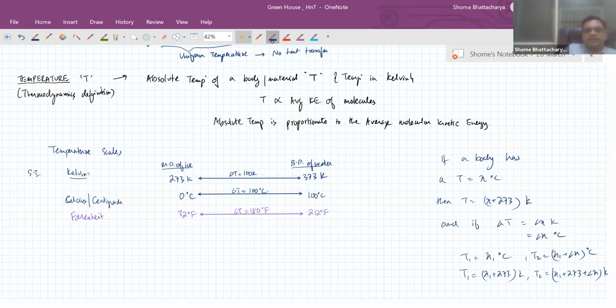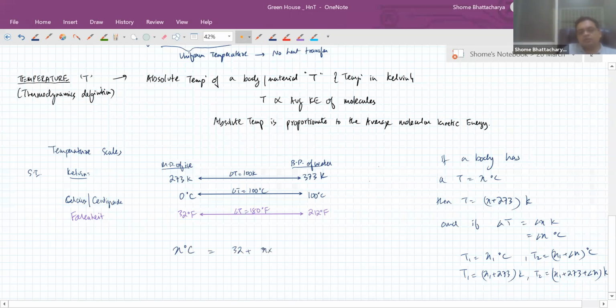Okay. So now the interconversion between degrees C and Fahrenheit. So x degrees C is equal to 32 plus x into 9 by 5 in degrees Fahrenheit.